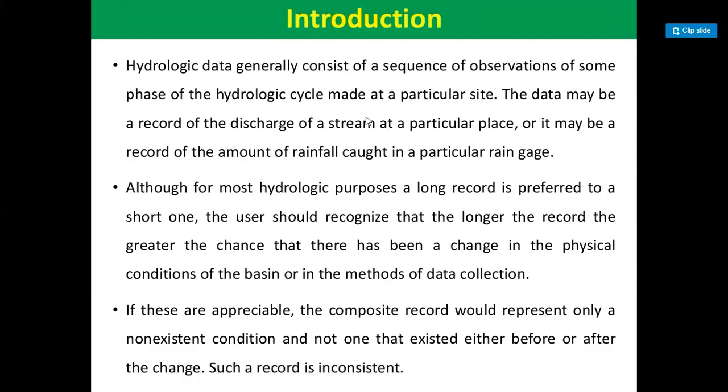The hydrologic data generally consists of a sequence of observations of some phase of the hydrologic cycle made at a particular site.